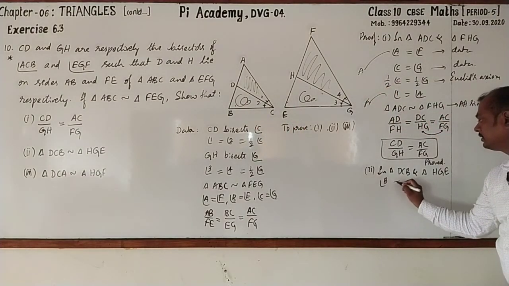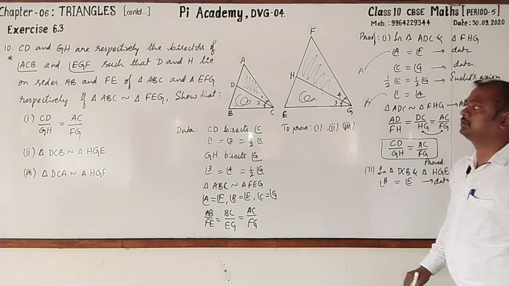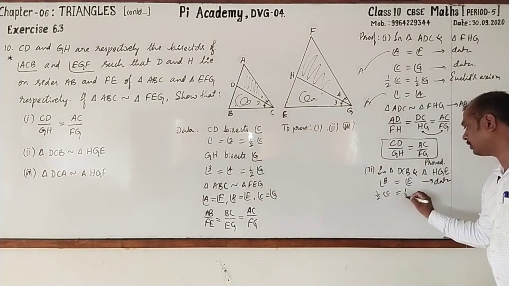What is the reason? B equal to E, this is from data. And again, we know that angle C and G are equal. So half of C is equal to half of G.